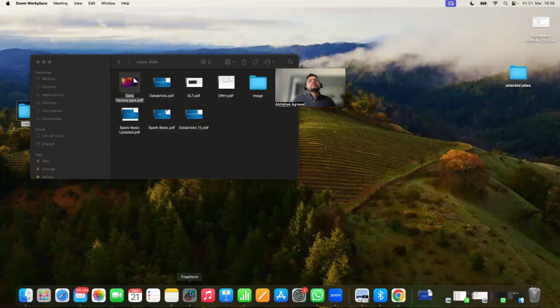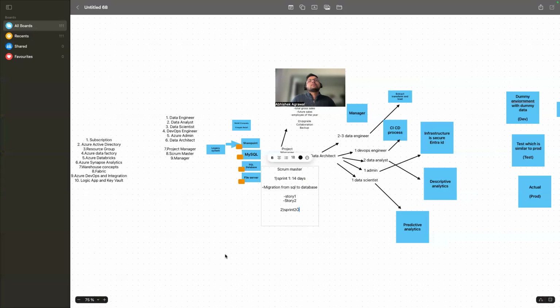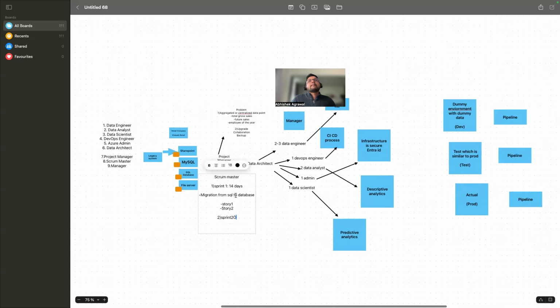Abhishek, I have one question. What's the difference between the ETL developer and the data engineer? It's the same. There's no difference.